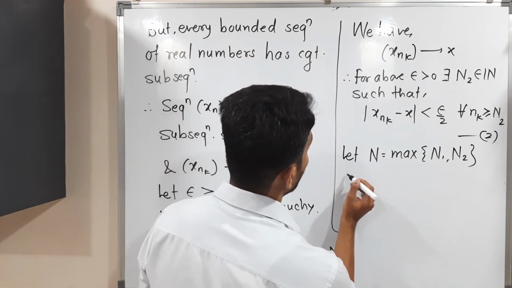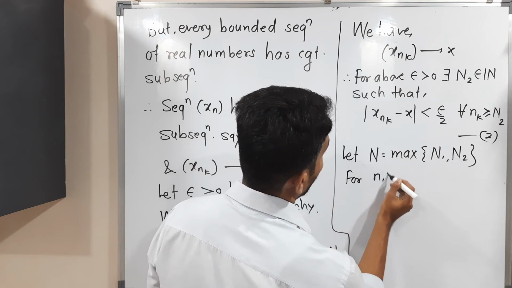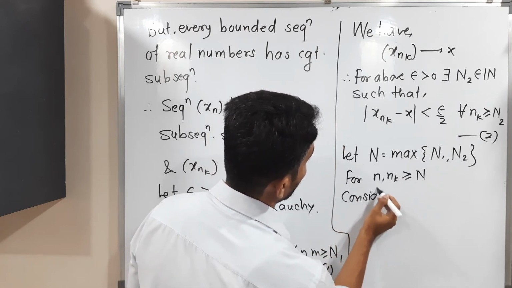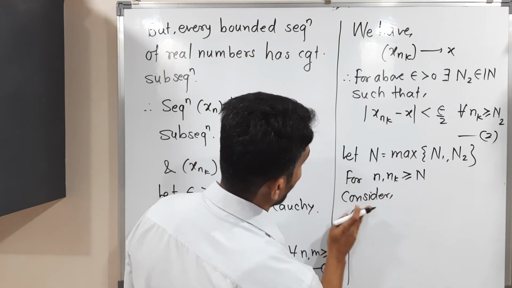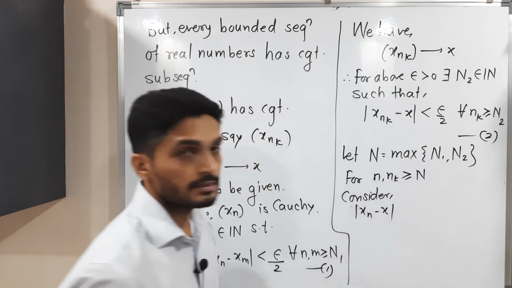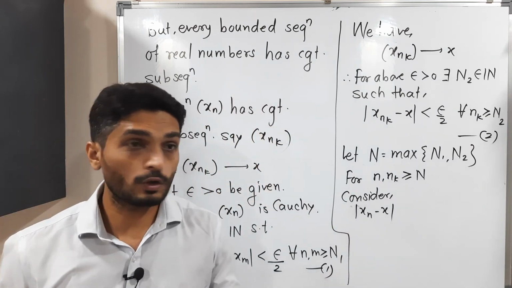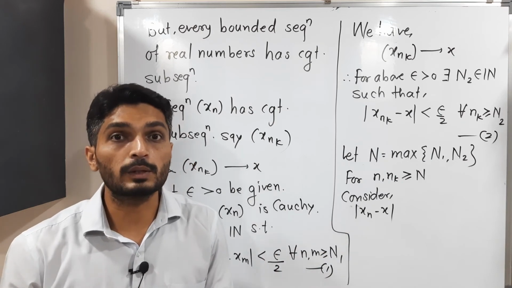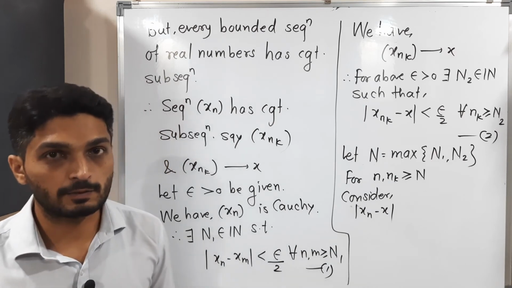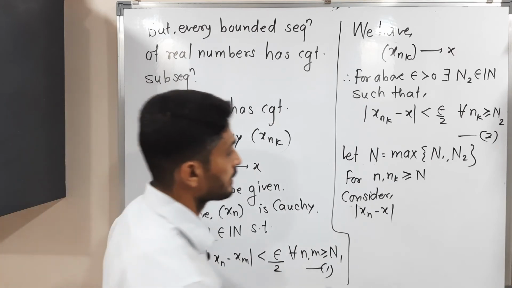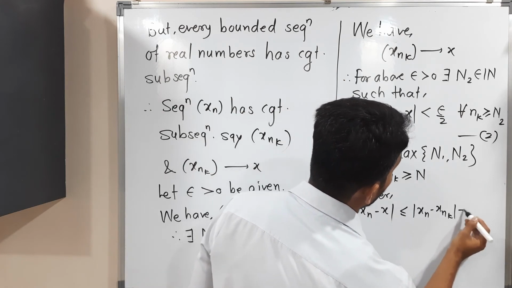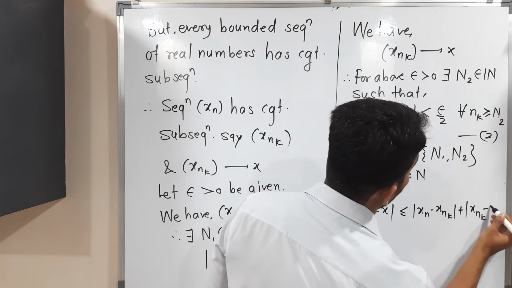So now, for n and nk greater than or equal to capital N, I am considering |xn − x|. Since our target is to prove that sequence xn is Cauchy and converges to x, that's why I'm starting with this one. We have to prove that it is less than epsilon, then we can declare that sequence xn is a convergent sequence. Here I'm going to use the triangle inequality. So this is less than or equal to |xn − xnk| plus |xnk − x|.